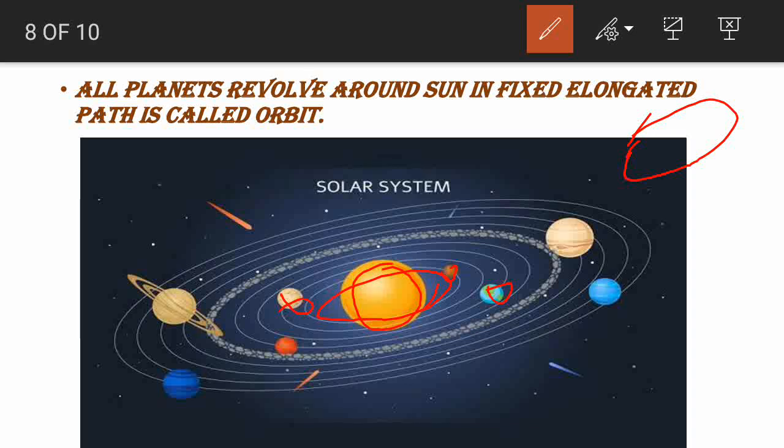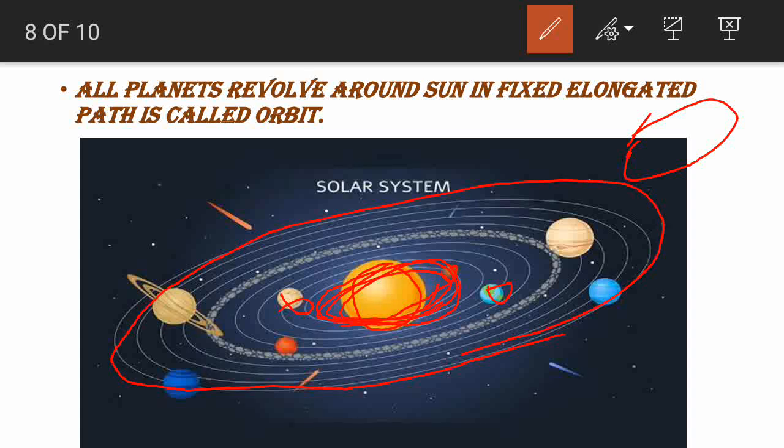So all these planets revolve around the sun, as you know, in a fixed elongated path, the same path. If you take Mercury, this is the path for Mercury. Every time it will go through the same path, not a different path. Every year it will revolve around the same fixed path, and the shape of the path is elliptical or elongated.